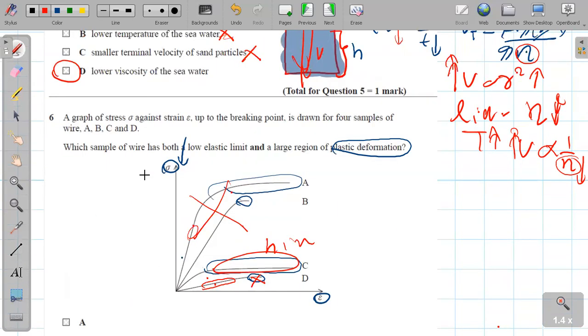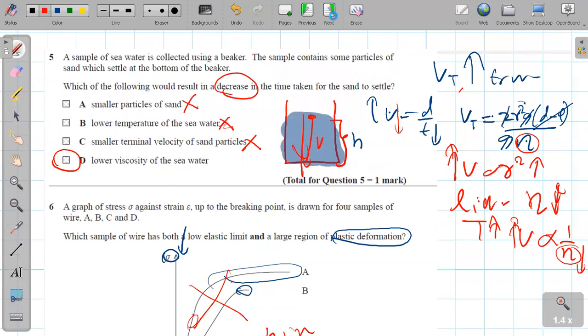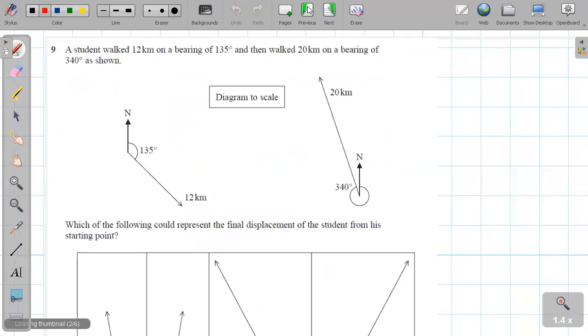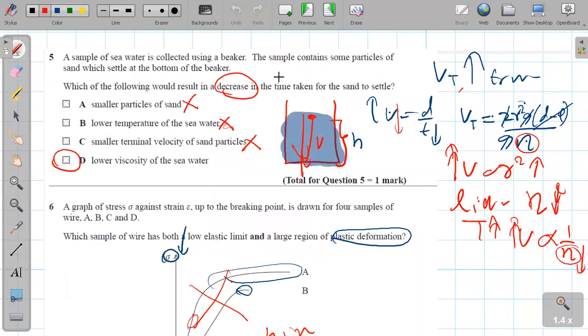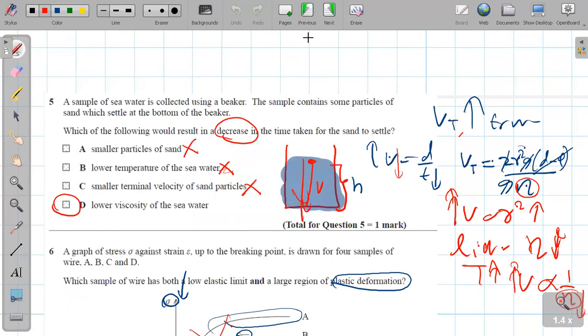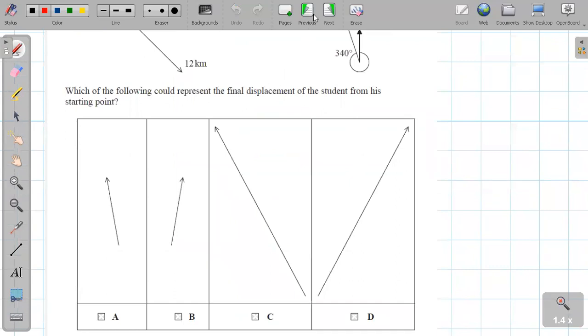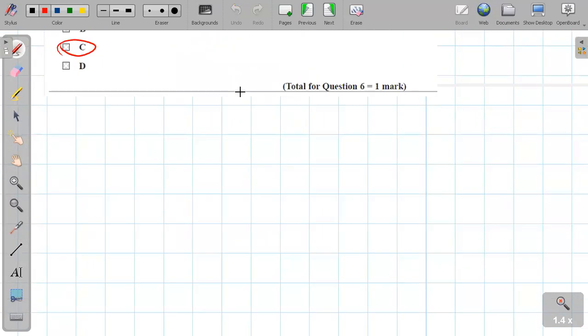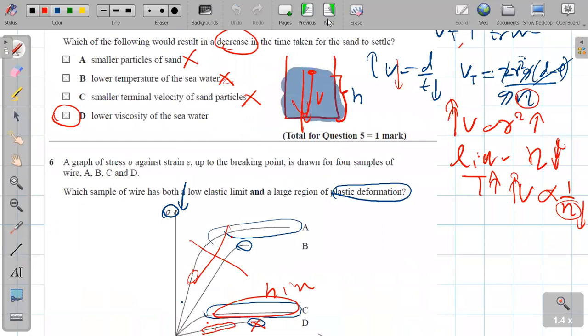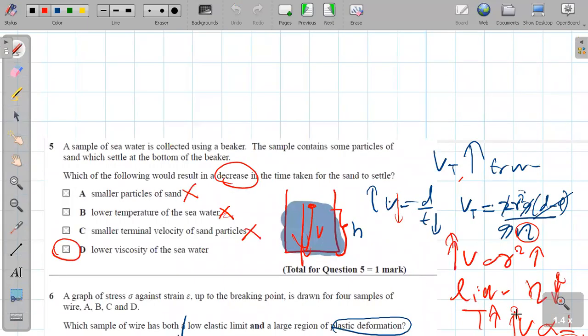Right. So let's move on to the next part. Discussed here. Yeah. What the heck?